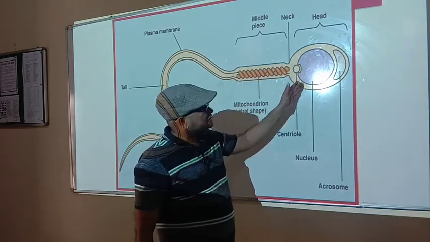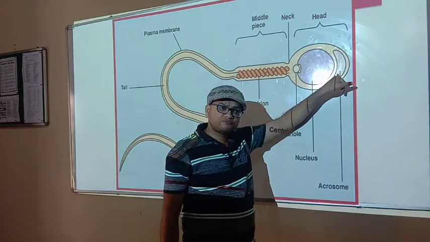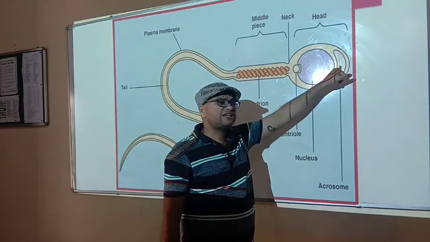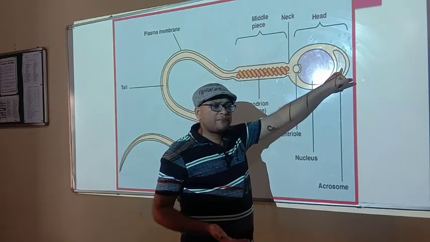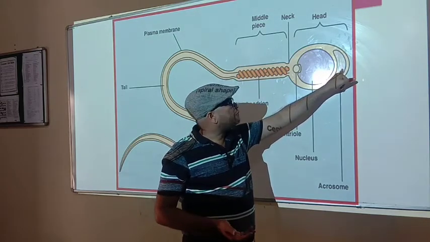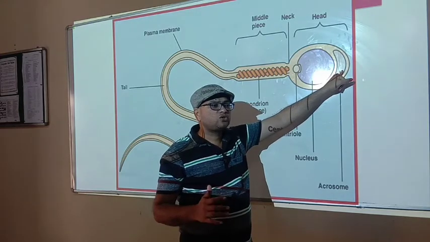In the head region, another specific structure is found that is called the acrosome. This acrosome contains lysozyme-like structures, by the help of which a sperm penetrates the female gamete to fuse with it.